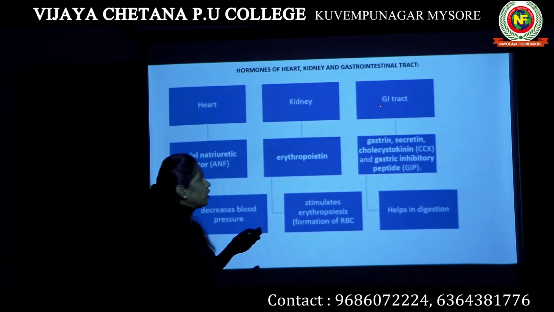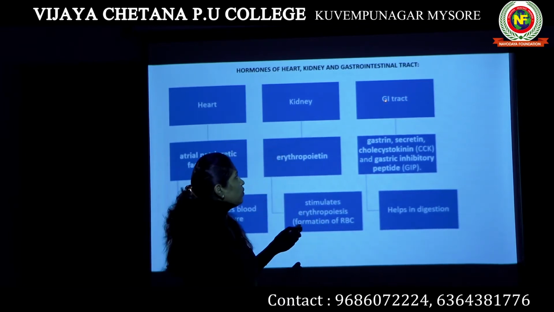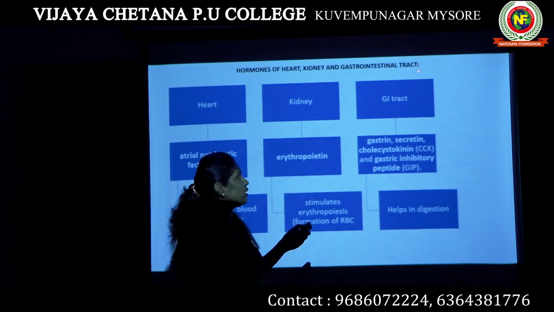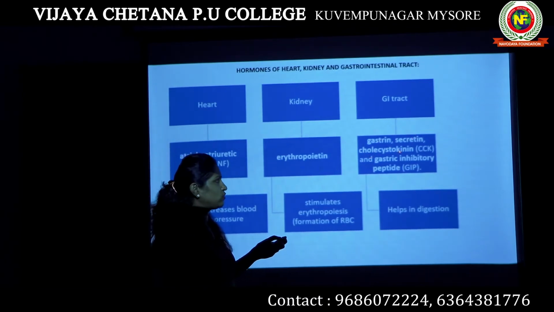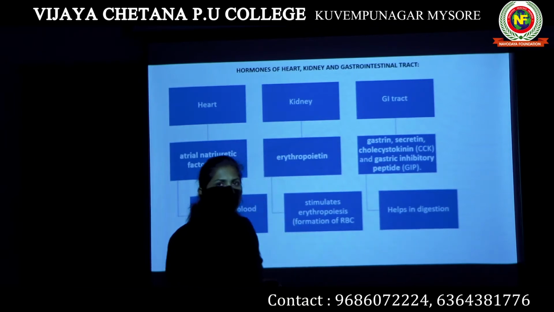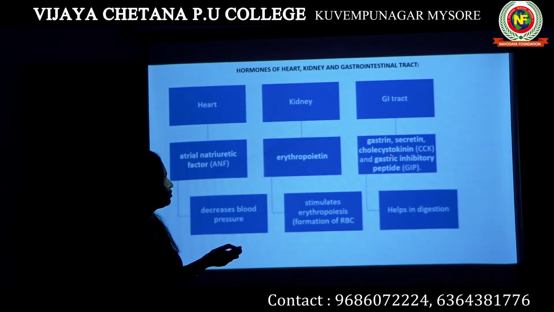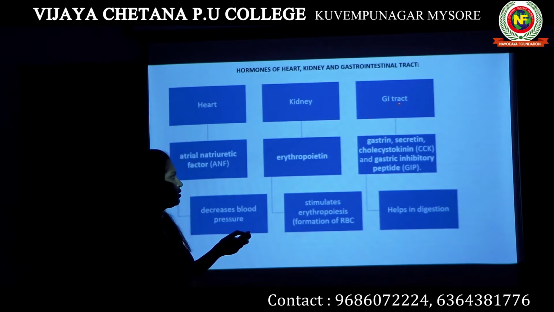Then if we are talking about the hormones produced by the GI tract, that means our gastrointestinal tract, the hormones are gastrin, secretin, cholecystokinin and gastric inhibitory peptide. So these four hormones are released by your GI tract.